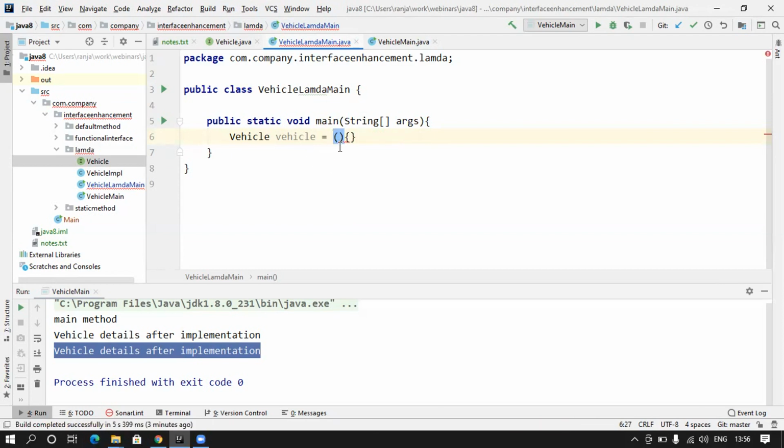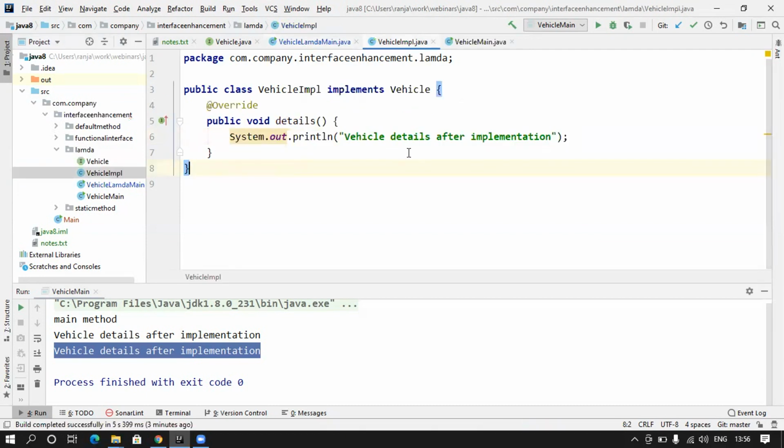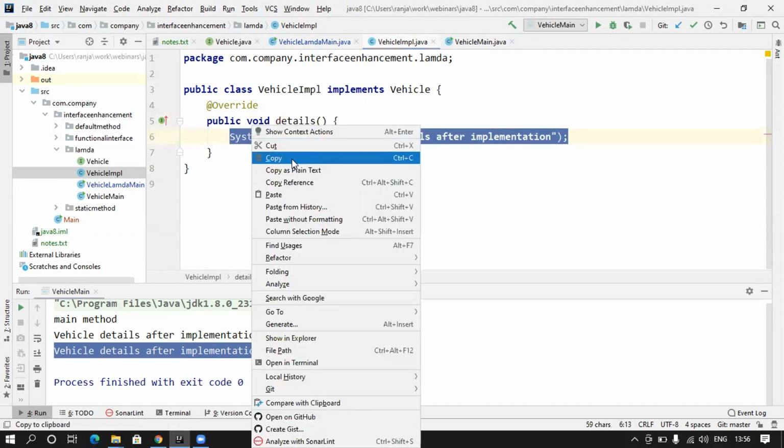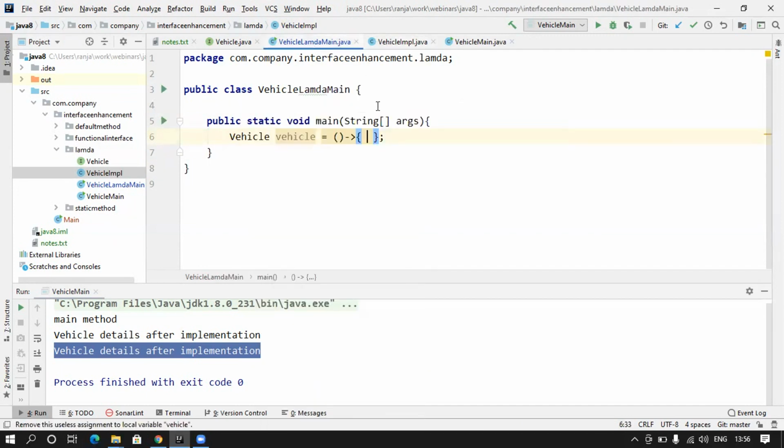I will just say brackets, which take nothing because it is no argument, and then I have to give the arrow. And here I write the body. In the implementation class, what we wanted to write, we will write exactly the same body, then and there, where we want to use it.